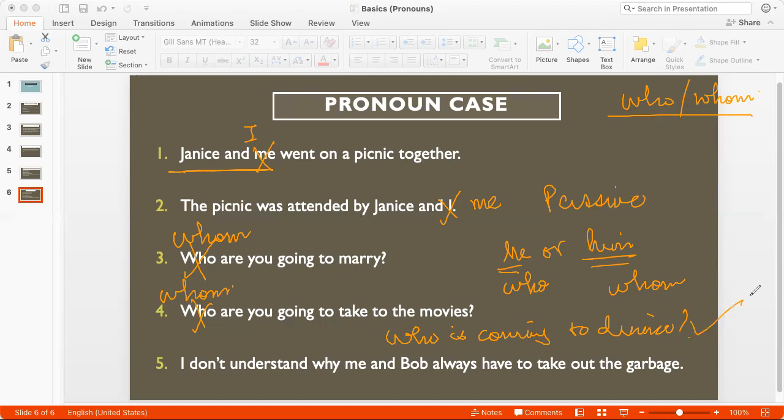Number 5, I don't understand why me and Bob always have to take out the garbage. Now here, Bob and me, or Bob and I, are doing an action. So we have to use the active pronoun I. The other problem is that I and Bob is not the correct order. We should write Bob and I, right? Whenever you have a noun and the personal pronoun comes in the end, where Bob and I have to take out the garbage, right?